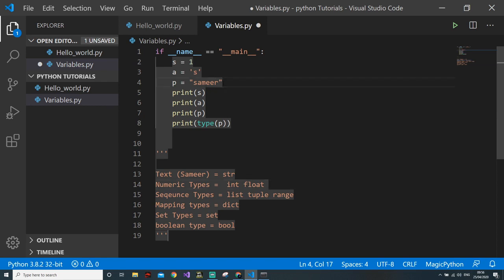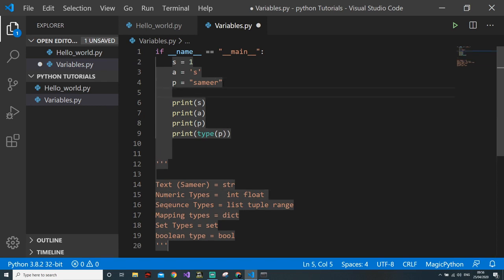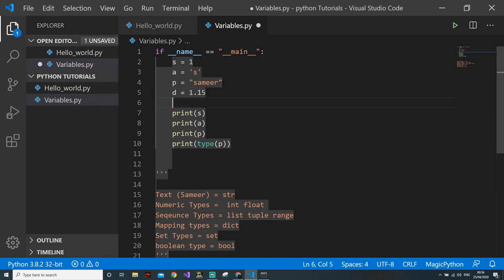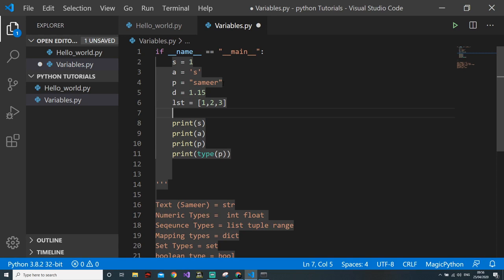So we have seen this. Now I will create another variable like 1.15. This is your float type. Then when I say list, the list will be defined as lst equal to 1, 2, 3. So this is a list of integers. Then tuple.